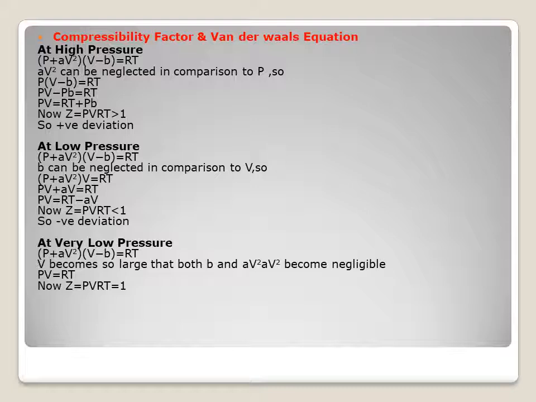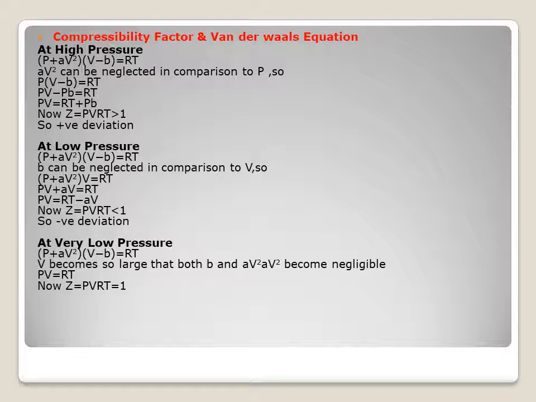So positive deviation. At low pressure, (P + a/V²)(V − b) = RT. b can be neglected in comparison to V. So (P + a/V²)V = RT, so PV + a/V = RT.